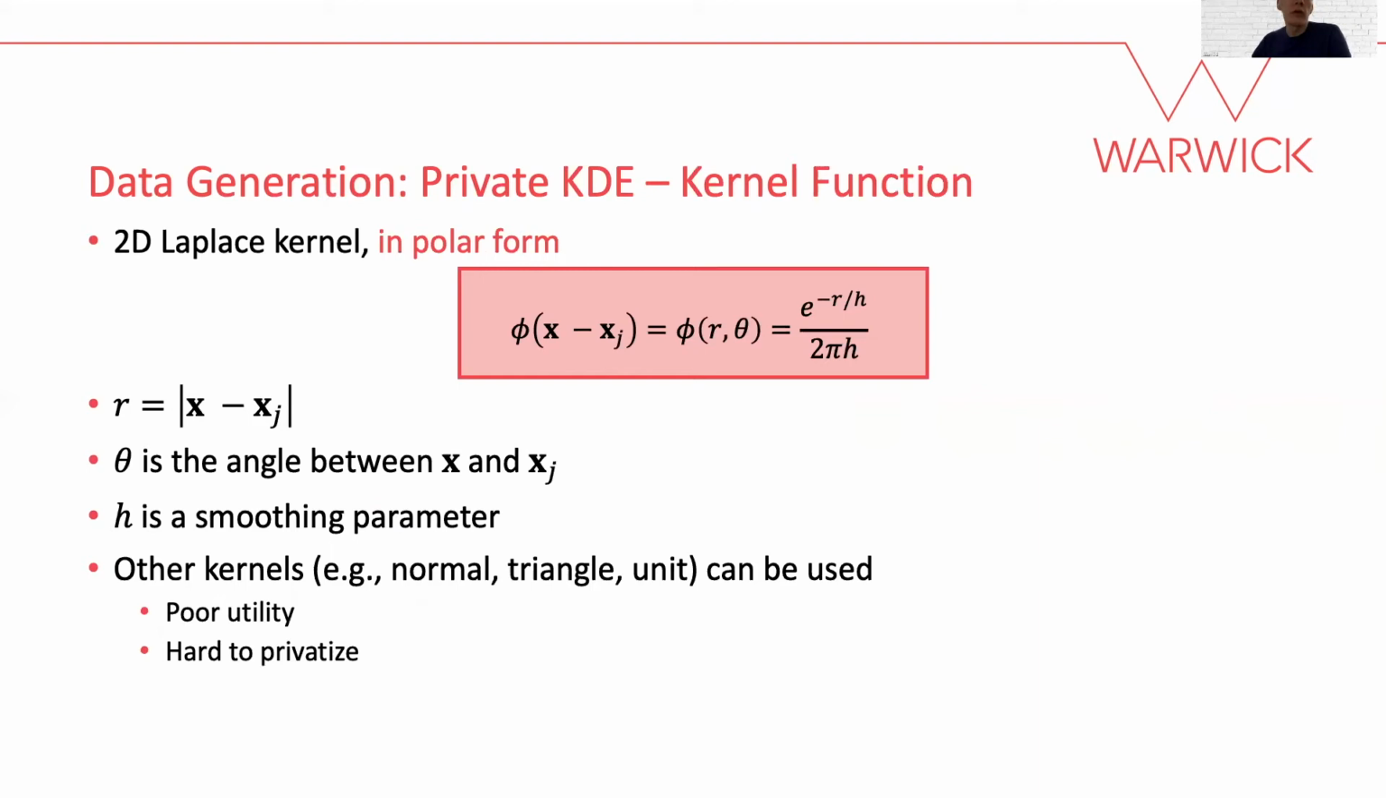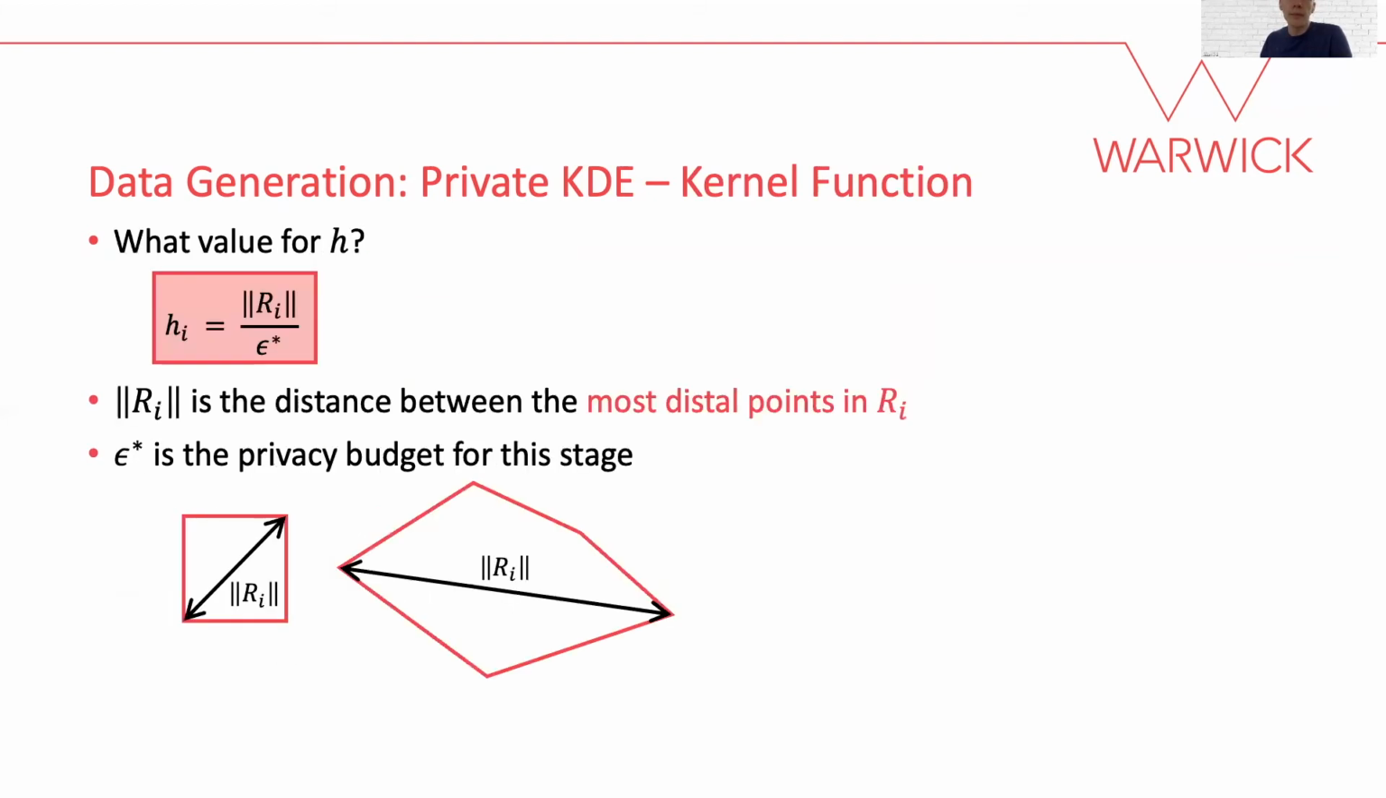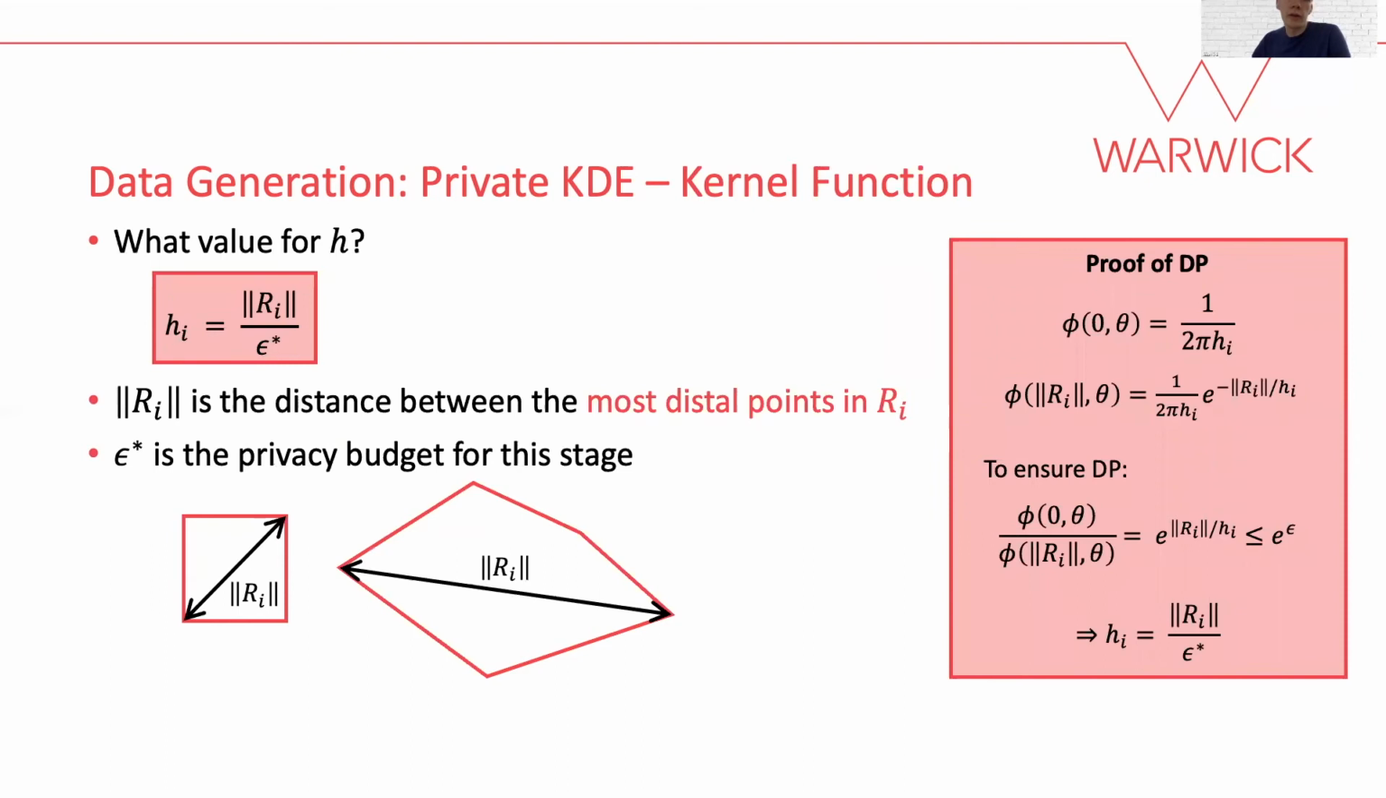As its basis, we use the two-dimensional Laplace kernel, and, for convenience, we use it in its polar form, as outlined here. We define a separate kernel density estimate for each region based on the distribution of the real points within it. It is worth noting that other kernels can be used in KDE, but we find that they offer poor utility and/or are hard to privatize. The way in which we ensure the kernel is private is by setting the smoothing parameter for each region's kernel density estimate using the guideline shown here. We can show that this setting satisfies DP by considering the probability ratio of the kernel function at its two most distal points.